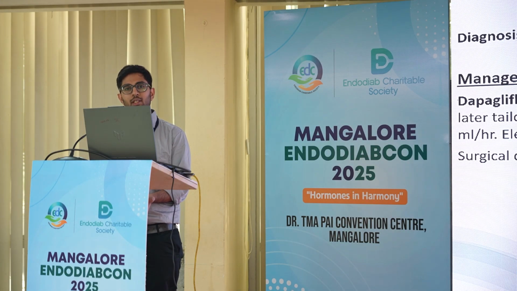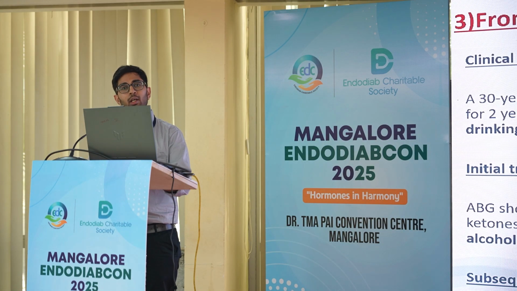Management: dapagliflozin was withheld temporarily, he was started on broad spectrum antibiotics as per the culture sensitivity report, and insulin infusion and DNS were started. Once he recovered, the insulin infusion was tapered and transitioned to subcutaneous insulin. The key message from this presentation is that in patients on SGLT2 inhibitors, we should watch for euglycemic DKA, which can occur even with normal blood sugar levels when precipitating factors like infection are present.